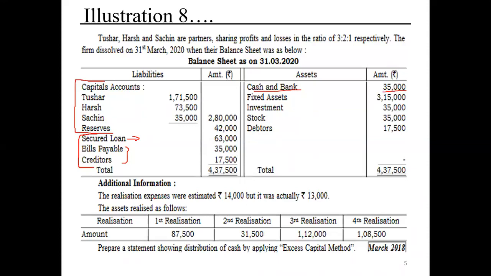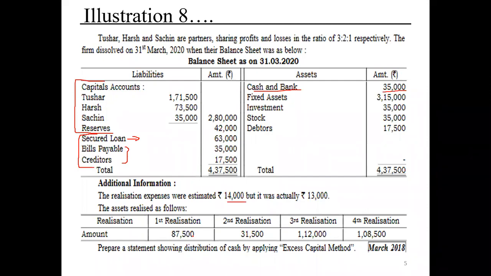The realization expenses estimated were 14,000, but the actual was 13,000. So that we will do after the last realization of 1,08,500. So this is a problem in front of us. We have 4 realization. This problem is simple, but we have lots of calculation here. The answer will come in points, so we have to round off. This kind of problem looks like a simple one, but while doing it, you require a lot of calculation. Let's see.